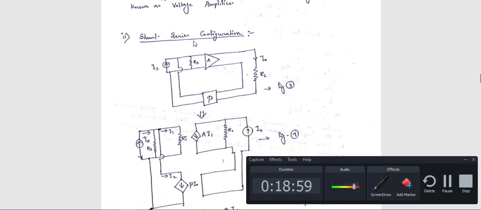Next, shunt series configuration. This is the next category of the feedback amplifier. Shunt means your output side is parallel connection. See, parallel connection, output side. This A denotes the amplifier part and this beta portion denotes the feedback part.